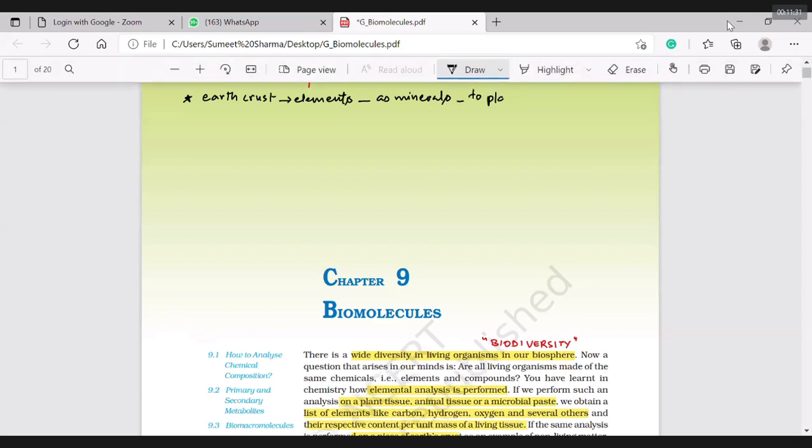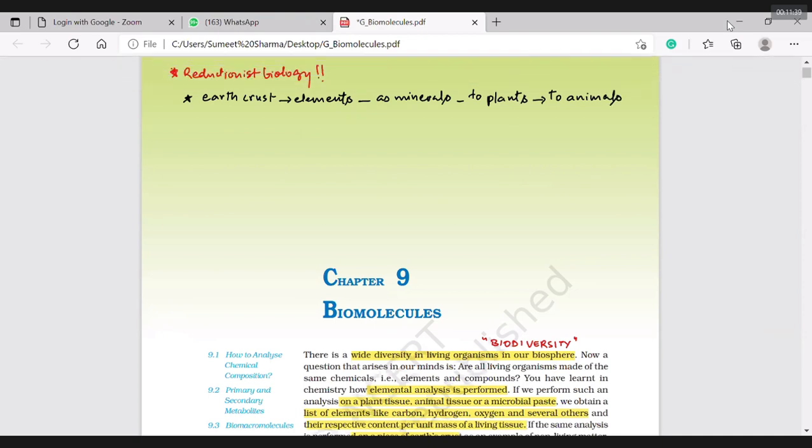To plants, then to animals. So that type of thing we used to say, that from earth crust these elements may be coming to our body or to the body of the plants.